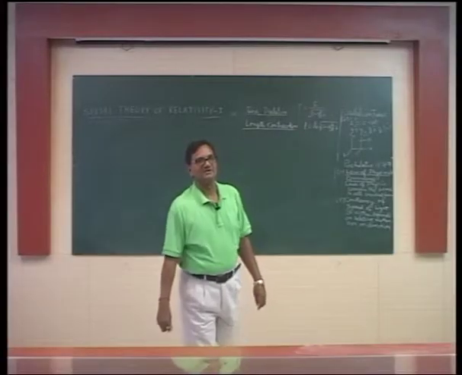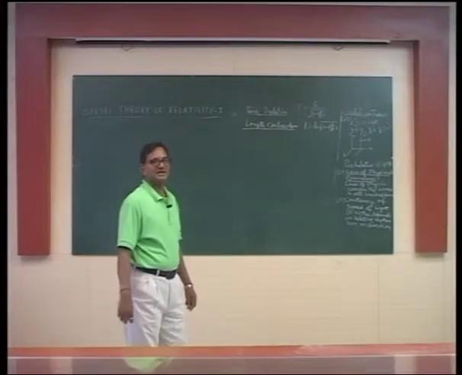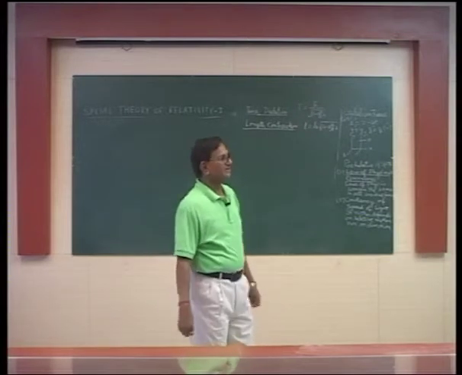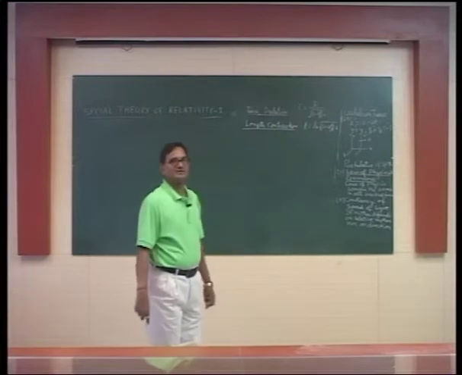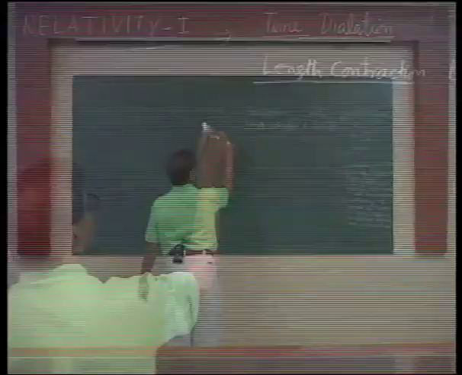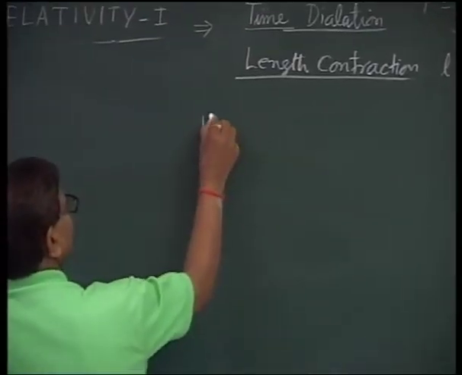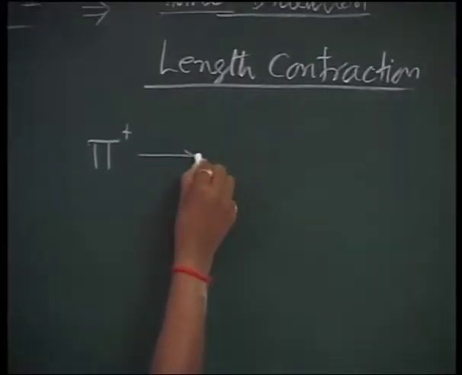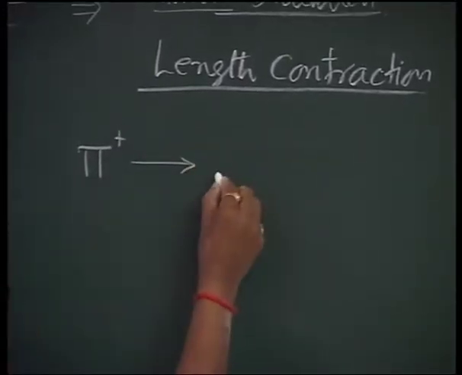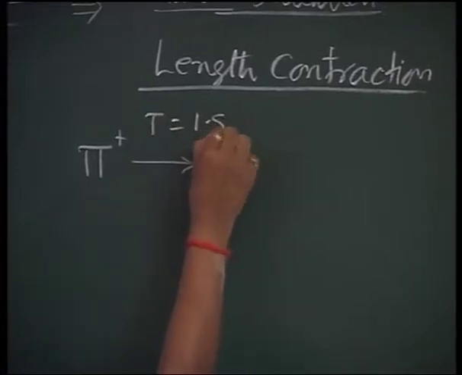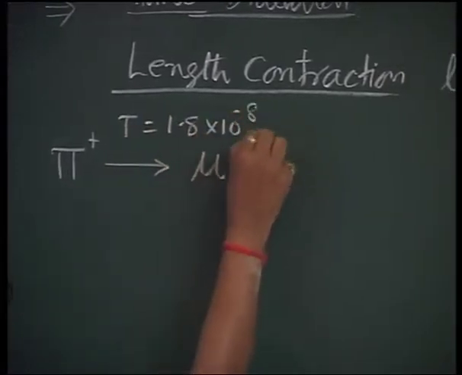Now let us see whether there are experiments to prove the theory of relativity. The answer is yes. There is a profound experiment to prove time dilation and length contraction. The experiment is like this. Pi mesons are produced in an accelerator, a synchrocyclotron, and they decay to mu mesons with a half-life of 1.8 into 10 raised to the power minus 8 seconds.